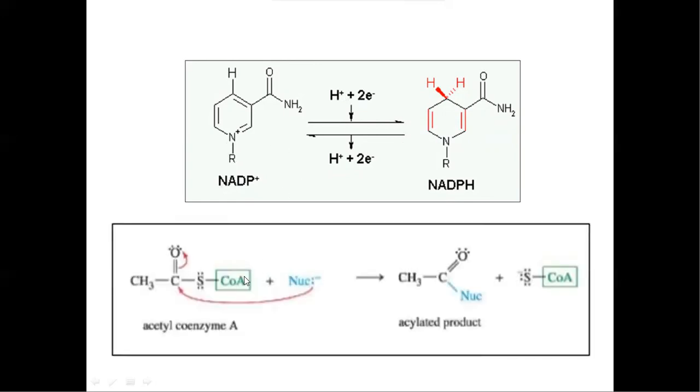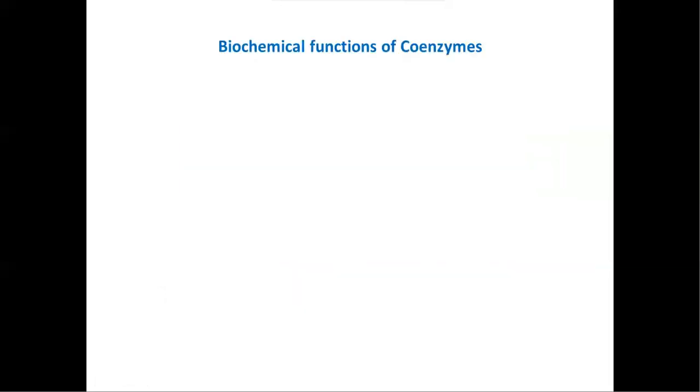Coenzyme A is also useful for the transfer of acyl groups. Here the acyl group is transferred to a nucleophile, converting into an acylated product, and it is used during fatty acid oxidation and the citric acid cycle. So these are the important biochemical functions and physiological roles of a few coenzymes present in our body.